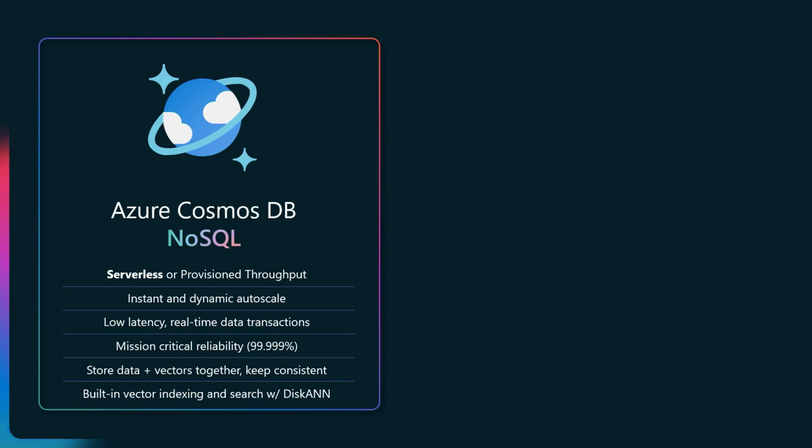I can keep my data and vectors together in one place, keep my data in sync, and run efficient operations, whether they're traditional CRUD operations or vector search or text search operations, as we'll see later, all in Cosmos DB. And this is powered by a state-of-the-art vector indexing method called Microsoft DiskANN, and we'll talk about that as well.